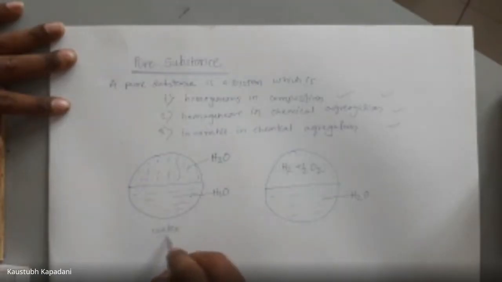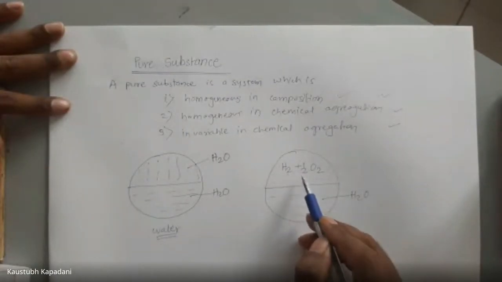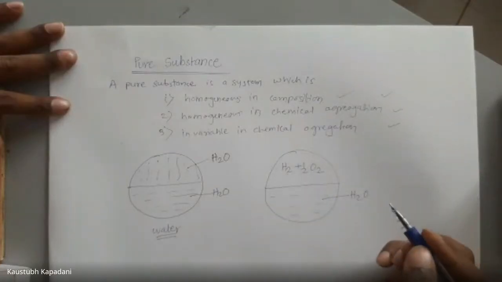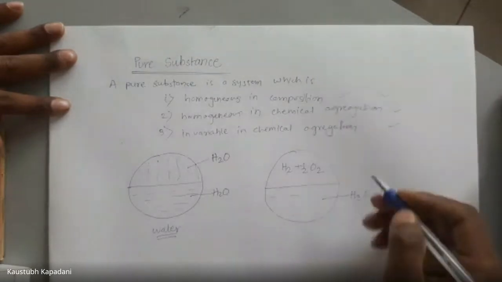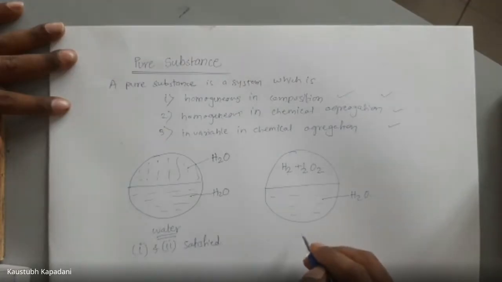It will be a pure substance. Okay, water will be a pure substance, but this is water and this H2 plus half O2 is not water. Chemical aggregation is not the same. So the second condition is not satisfied. Here the first condition is satisfied.